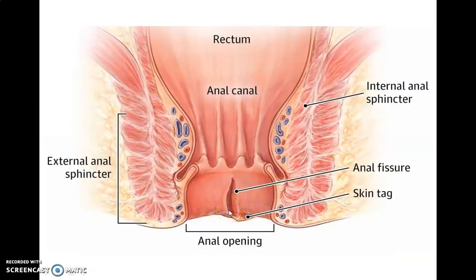Fissures are caused by rupture of the anal wall and by passage of hard fecal masses, and if it occurs posteriorly in the midline, they are very painful because the inferior aspect of the wall is lined by skin. The inferior aspect is this one. The lower half of the anal canal is supplied by somatic nerves, that's why they are very painful. A skin tag is also seen in this figure.